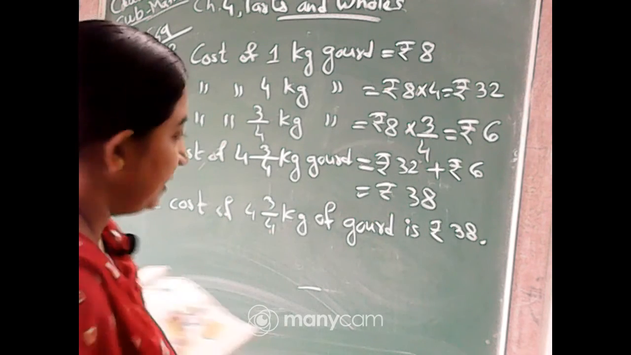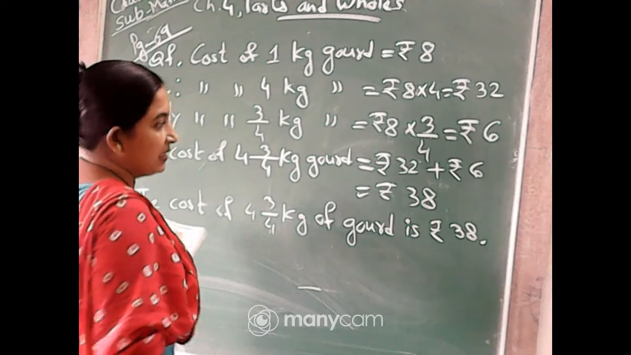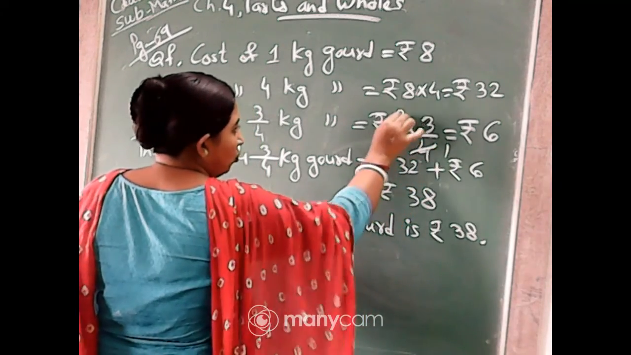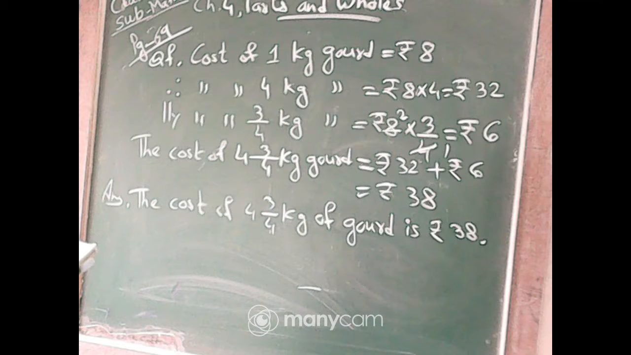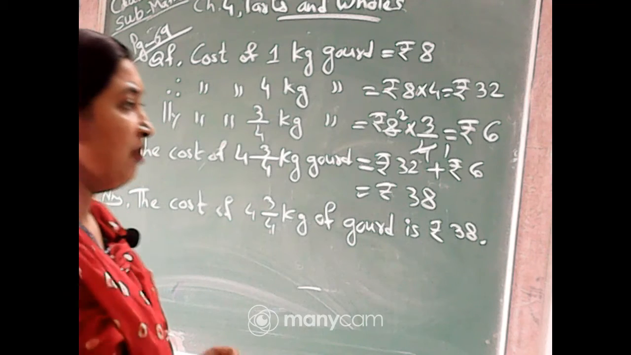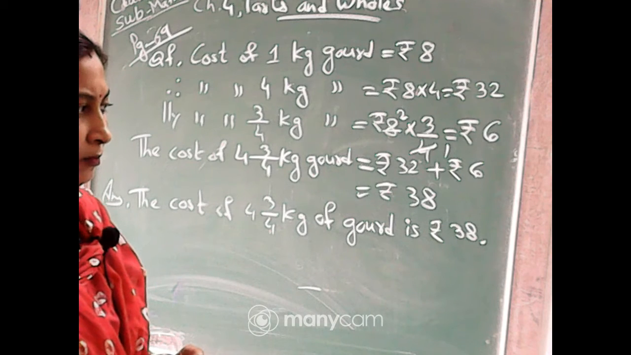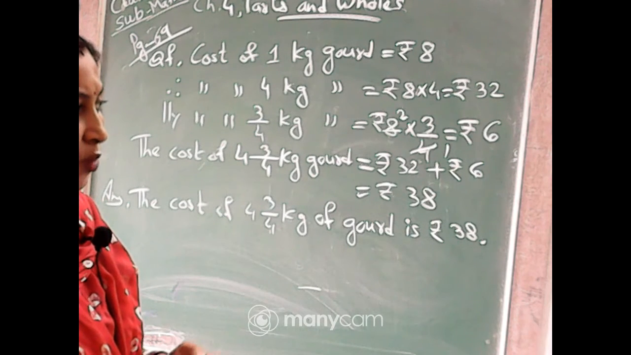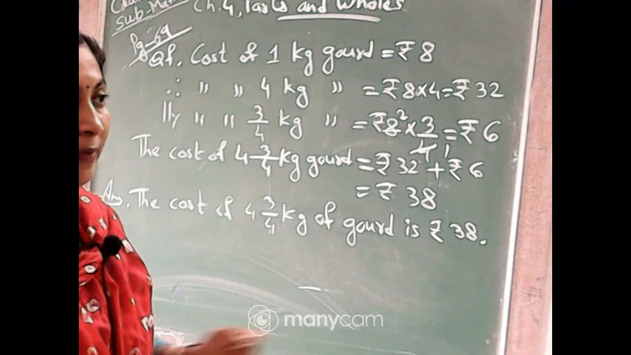Noreen, see this one, 3/4 of 8. You will cancel. 4 1s are 4, 4 2s are 8. So 2 into 3, rupees 6. That's where the 6 comes. So 2 3s are 6. Once you have to find the cost of 4 kg gold, plus you have to find the cost of 3/4 kg of gold. So once you will multiply the 4 kg and secondly you will take 3/4 kg.